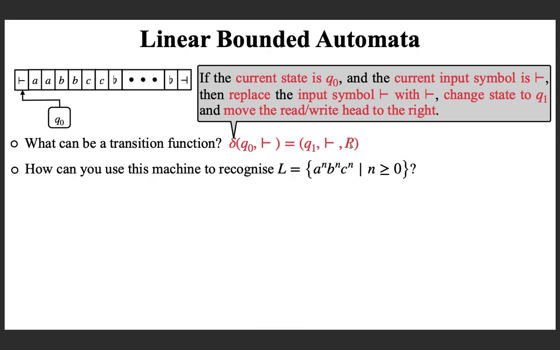Now the question is, how can you use this machine to recognize the language a to the power n, b to the power n, c to the power n? Note that you can move right and left any number of times, and you can replace the symbol. So the question is, how will you do it? And this is how I am going to do it. What I did, note that I had a square, b square, c square.